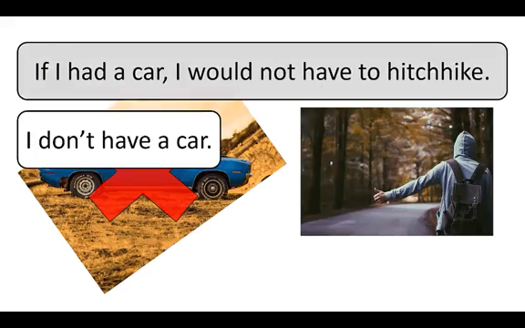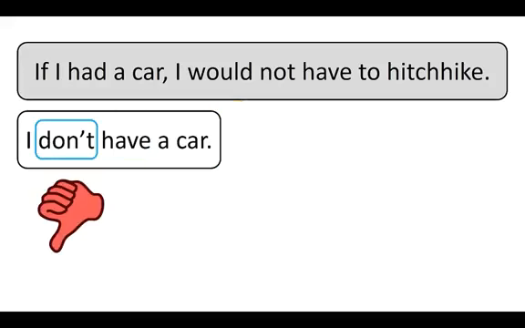Let's look at the true information first. I don't have a car. This is in the present tense, and the verb is negative. When we imagine the unreal situation, we must change this verb from the negative to the affirmative. In addition, we must change the verb to the simple past tense in the if clause of the unreal conditional.